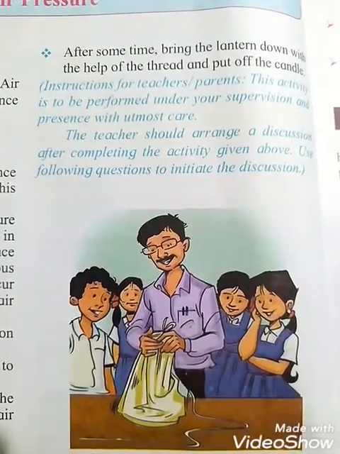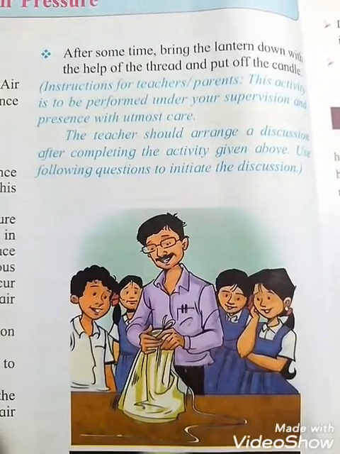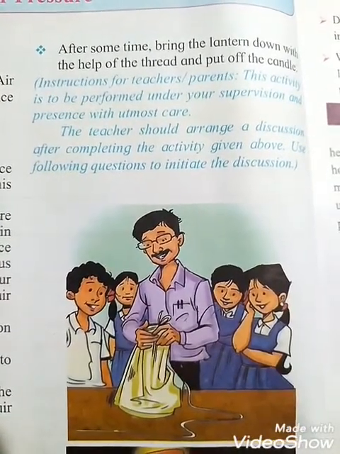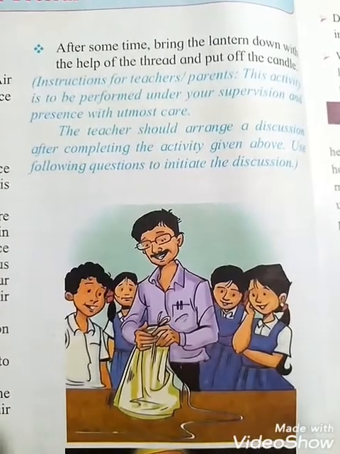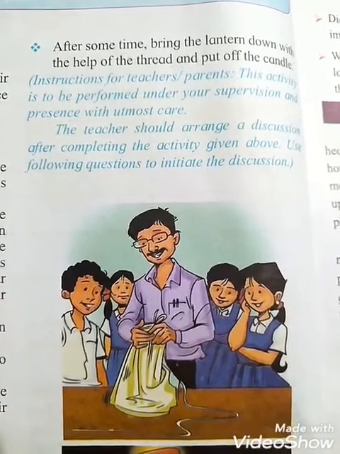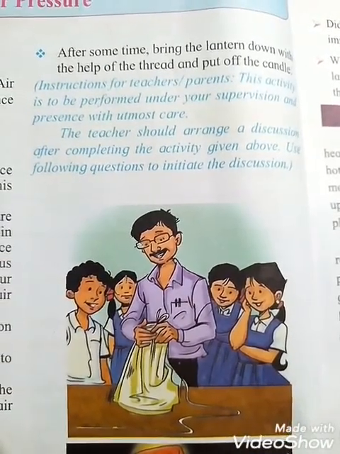After some time you have to bring the lantern down with the help of that thread, because you have already tied the thread to the flying lantern. So afterwards you have to bring that lantern down with the help of the thread. Afterwards you have to put off the candle, okay students. Whatever candle was lit, that means burning, afterwards you have to put it off.